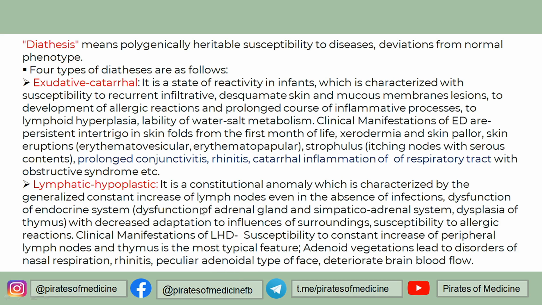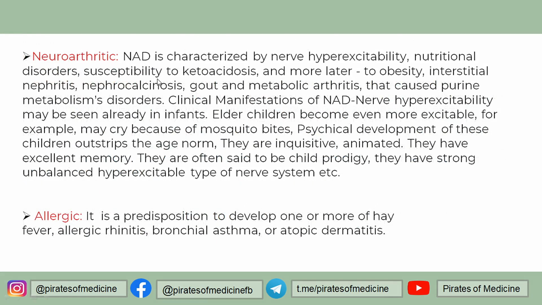Correct? Then we have the neuroarthritic diathesis. It is characterized by hyperexcitability and even nutritional disorders leading to ketoacidosis. Obesity can also occur. Nephritis and nephrocalcinosis are more likely in these people, and even gout and metabolic arthritis are seen in people with neuroarthritic diathesis. So neuro means neuro-excitability, and arthritic means disorders of the joints; gout and metabolic arthritis you can see over here, correct?